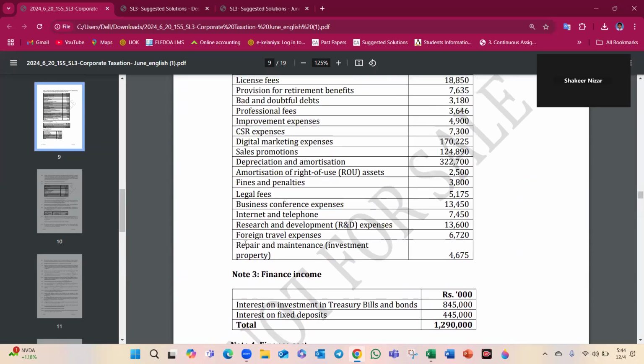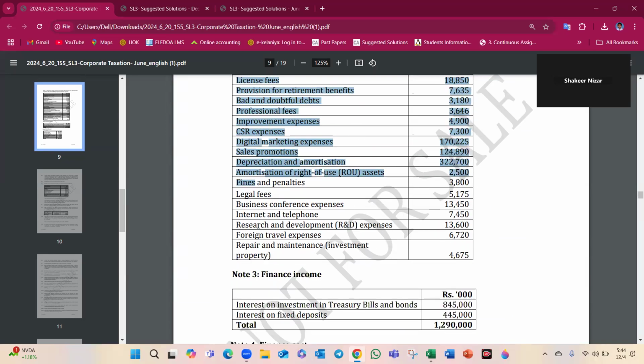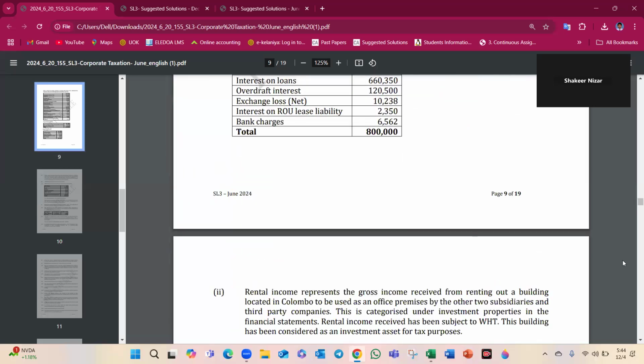Improvements. Repair and maintenance. Commission, insurance, salaries. Internet and telephone. Research and development. For internal repair and improvements.